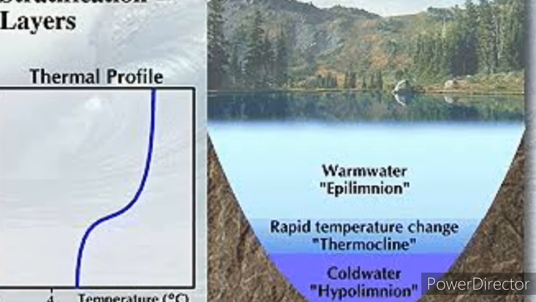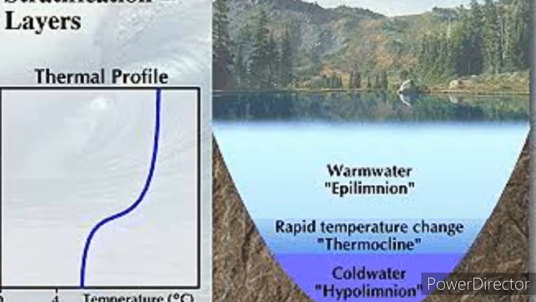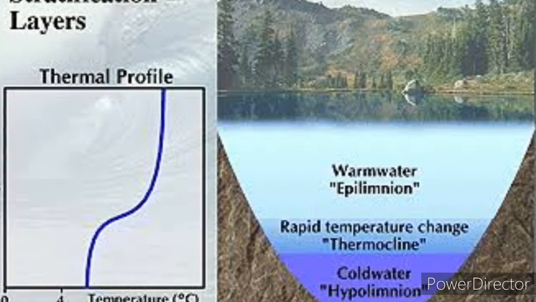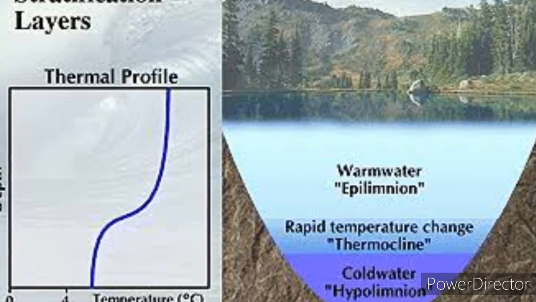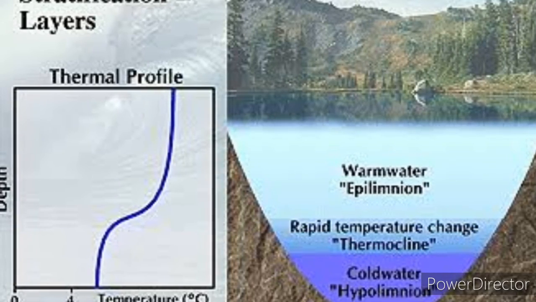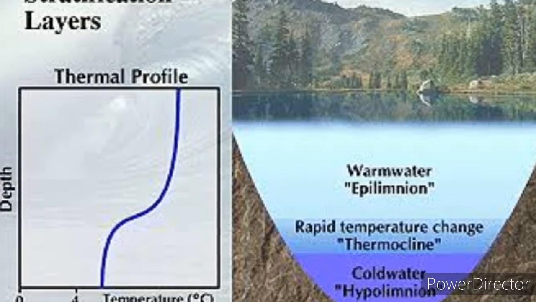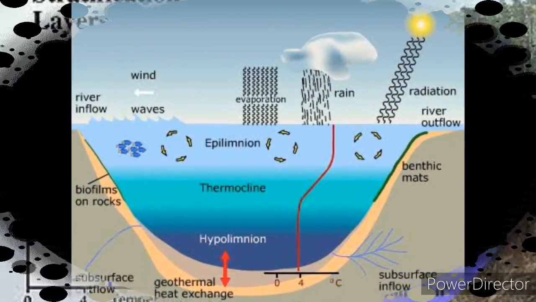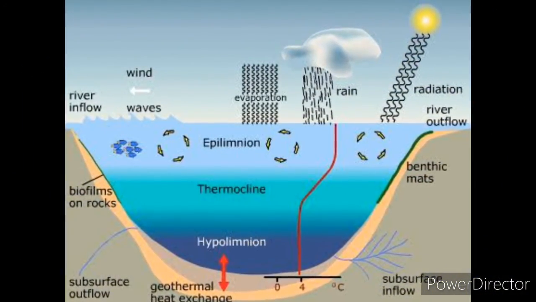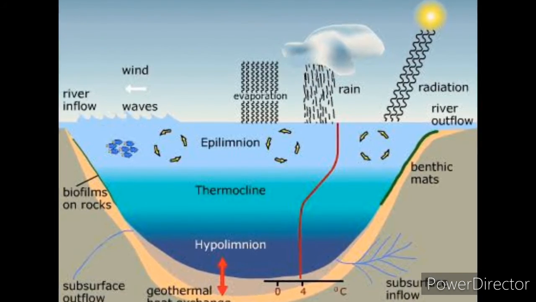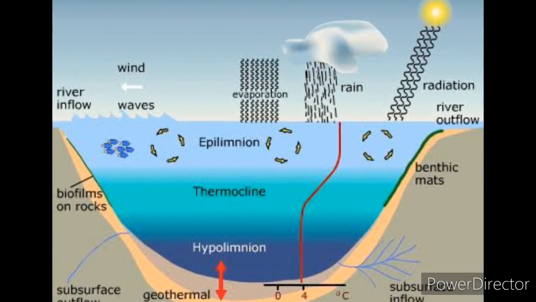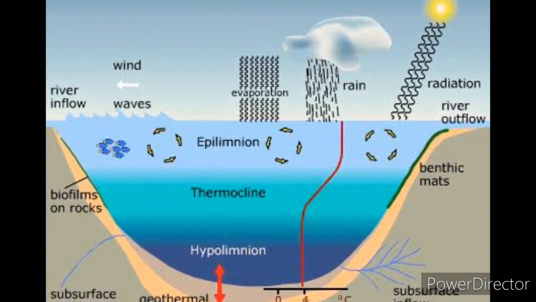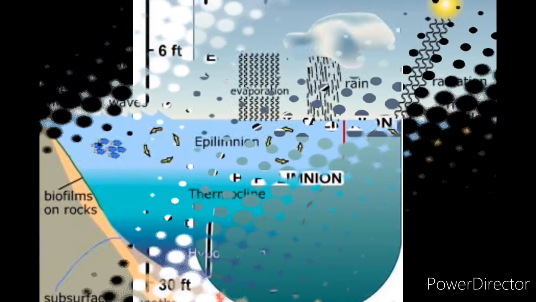Next, thermal stratification. It is usually found in aquatic habitats. The change in the temperature profile with increasing depth in a water body is called thermal stratification. There are three kinds of thermal stratification. They are epilimnion, metalimnion and hypolimnion.